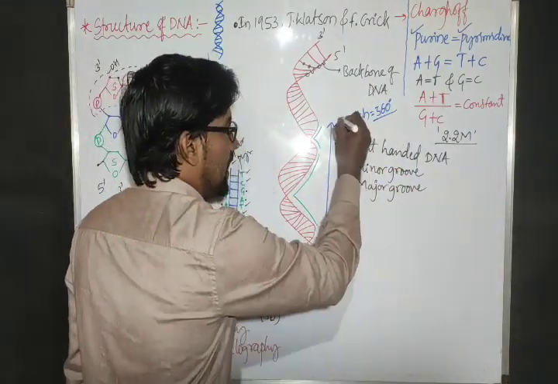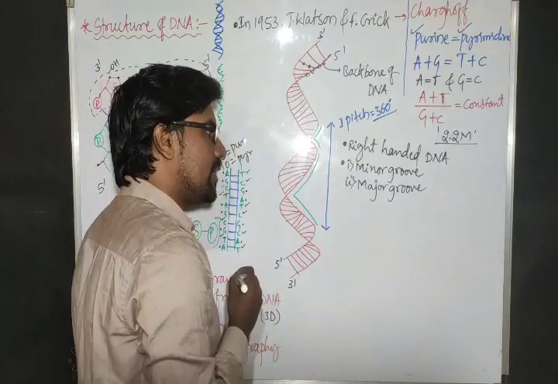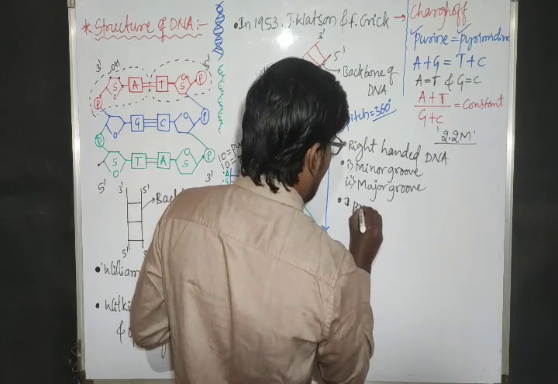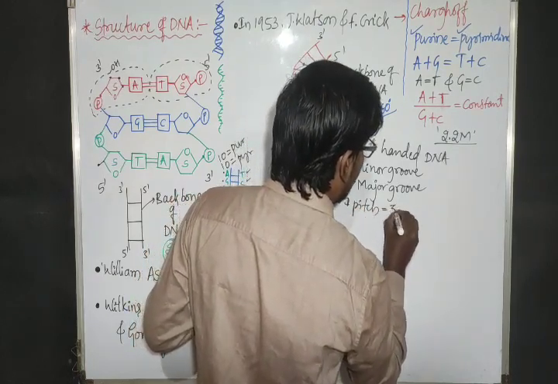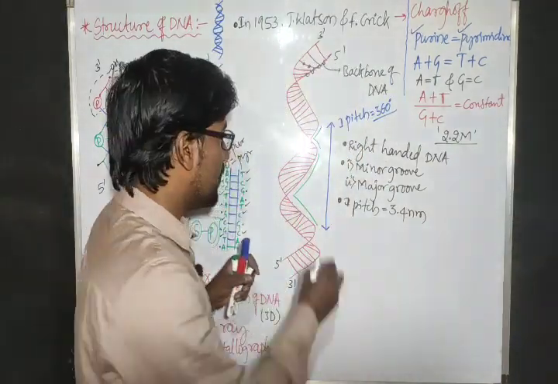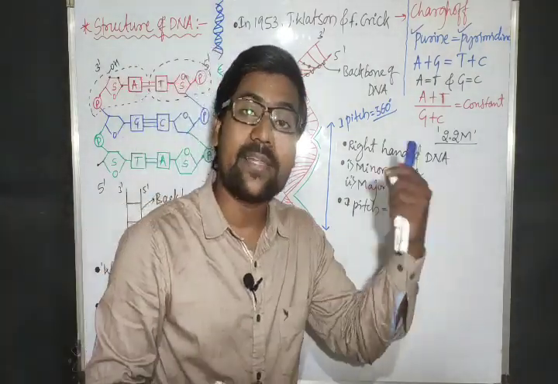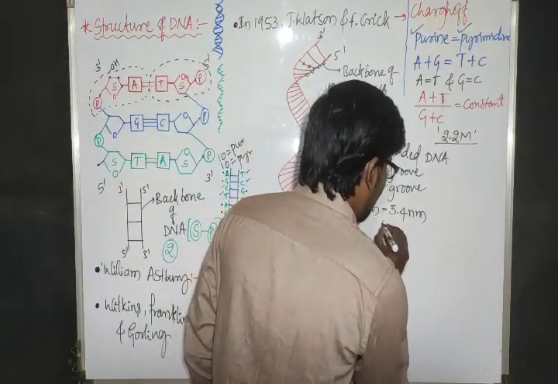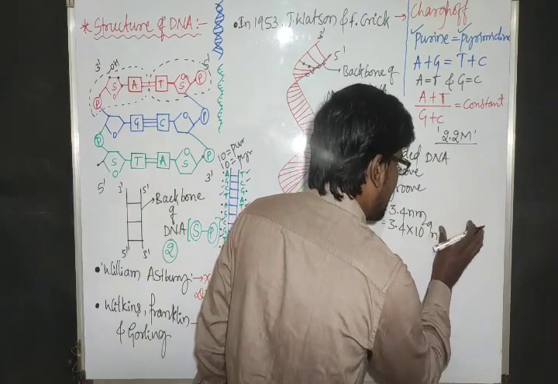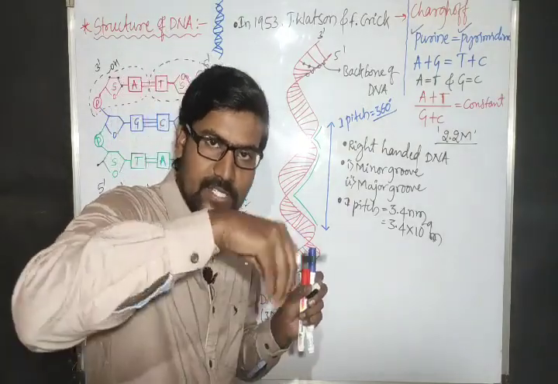And the total length of one pitch, from this point to this point, is 3.4 nanometers. Nano means 10 to the power minus 9. So I can write it as 3.4 into 10 to the power minus 9 meters. So this is a very small length. That is one turn.